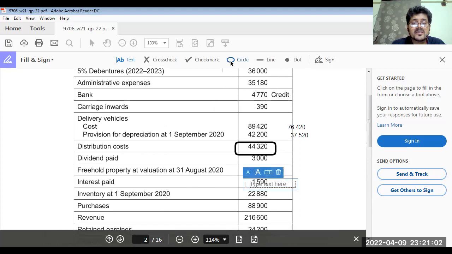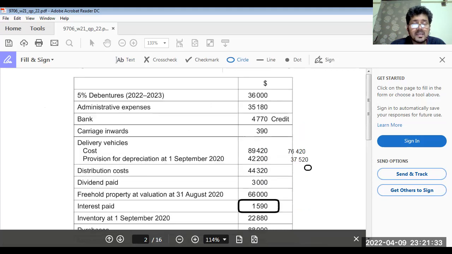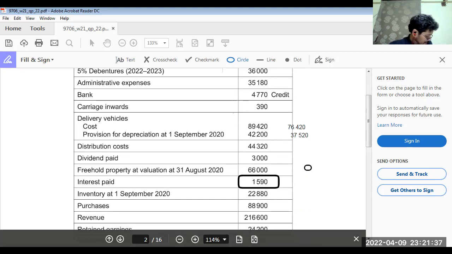Debenture interest was 5%: 36,000 multiplied by 5% is 1,800. 1,800 multiplied by 2 divided by 12 is 300 accrued. 1,590 plus 300 is 1,890.